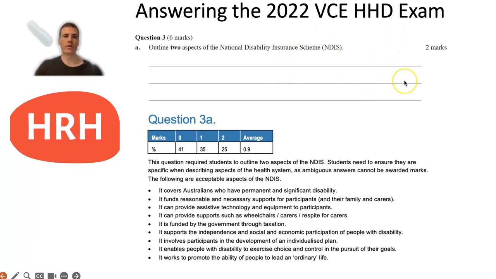So 3A was worth 2 marks in the 2022 exam. It asked you to outline 2 aspects of the NDIS. There's a range of different things you could have said to achieve 2 marks here. I always say to my students for 2-mark questions, I try to have 2 clear sentences or 2 clear points, because it's always easier for an examiner to allocate 2 marks when there's 2 clear points.